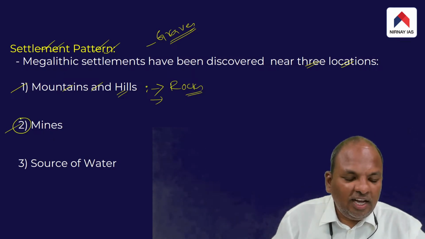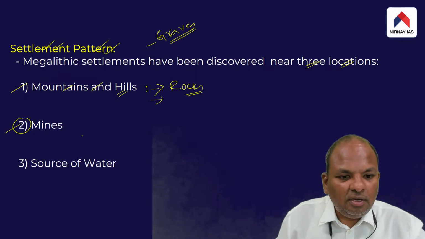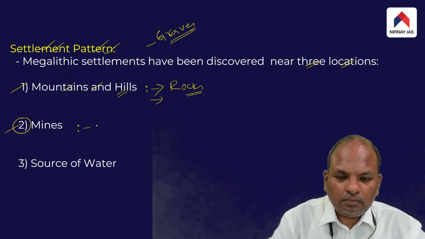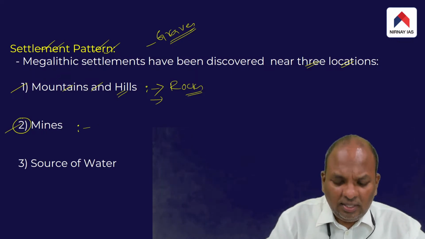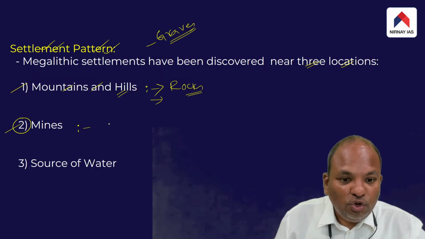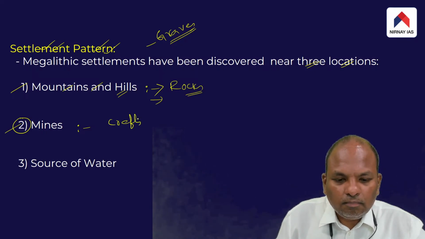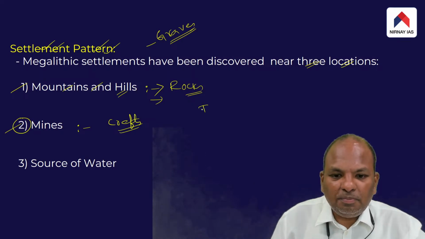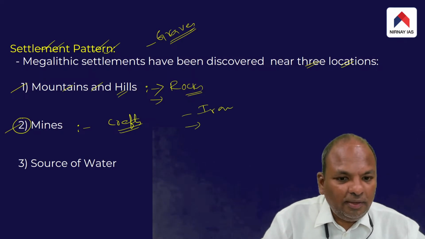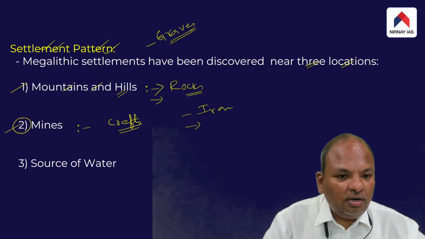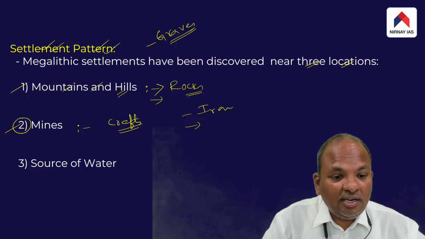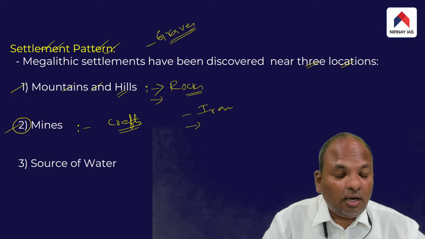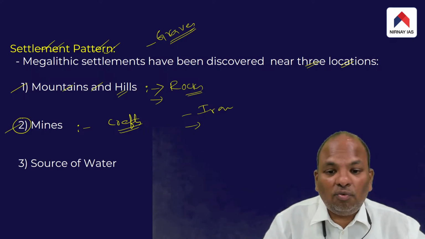Second, the megalithic people also chose to live near mines. This was because the megalithic people practiced numerous crafts, for example, iron smithing. They practiced iron smithy extensively, and therefore they preferred to live near places where iron ore was available.